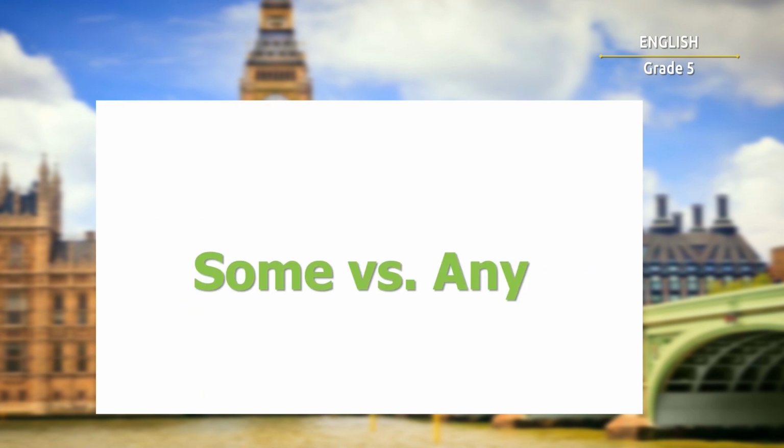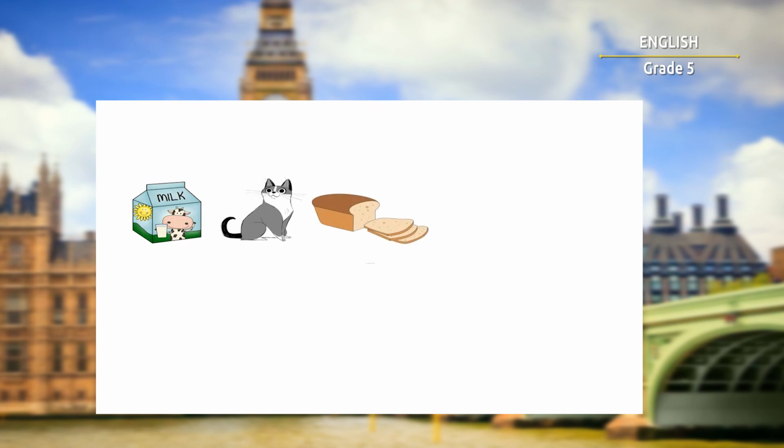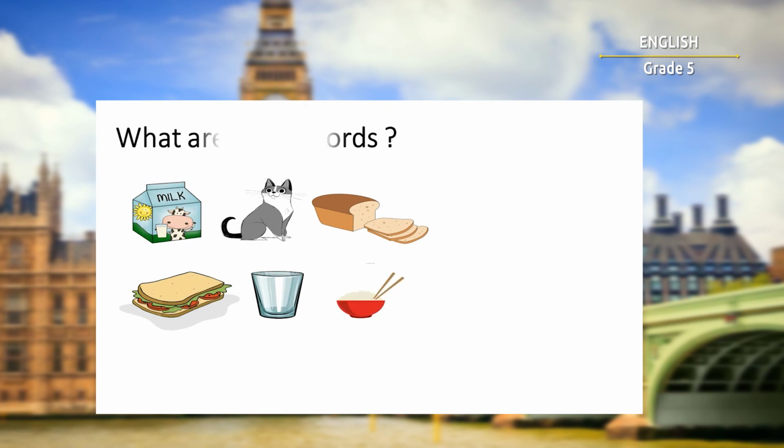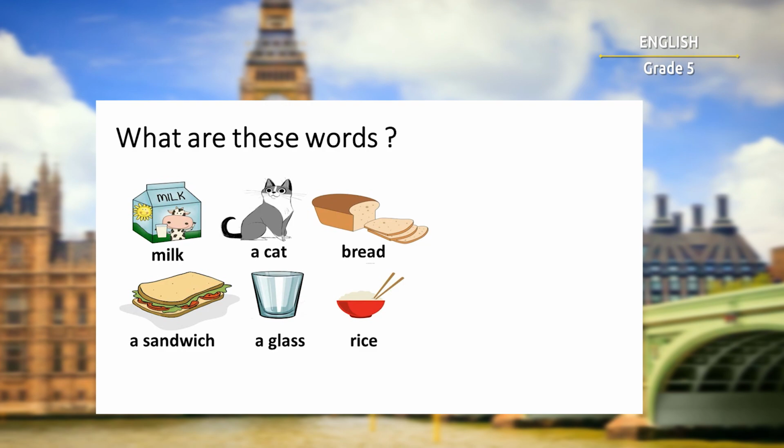Now it's time to learn how to use some and any. Before I start explaining, there are some things you need to understand, like what are these words? Here we have milk, a cat, bread, a sandwich, a glass, and rice.